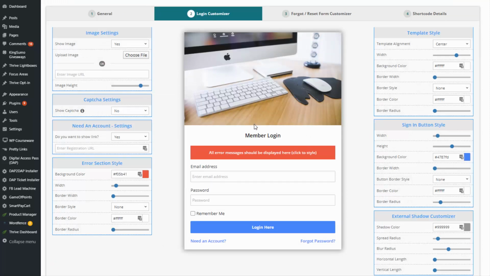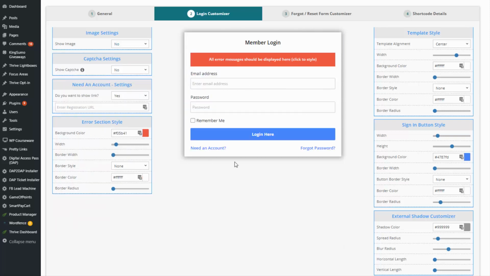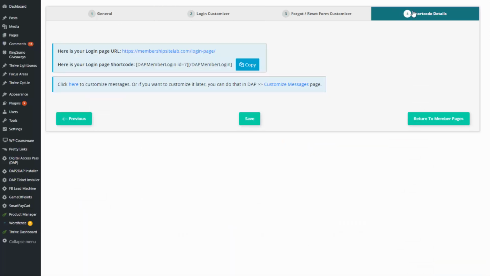You will see several options here to fully customize your login page template. If you want to have an image on your login page, you can. If you don't, you can turn it off. And everything that you see here is click and edit. And when you save the page, it's going to give you a shortcode. You can take the shortcode and publish it wherever you want a login form for your membership site to appear.